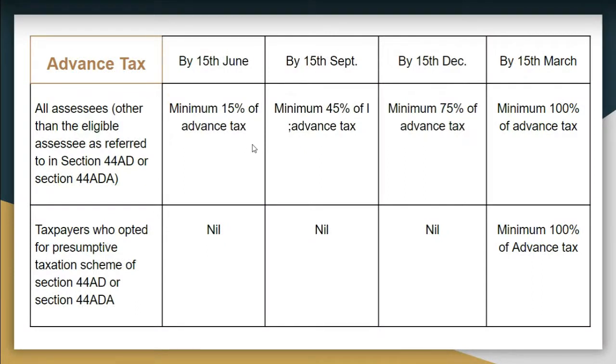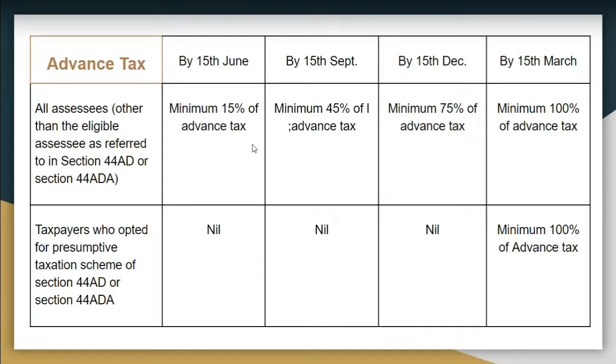Now the advance tax. Applicability of advance tax: advance tax will be applicable if the tax liability is higher than rupees 10,000. If your tax liability from income earned during the year is more than 10,000, then you have to pay the advance tax. The advance tax provision for FNO and normal business will be the same. It will apply to all assessees except those who are using 44AD and presumptive taxation.